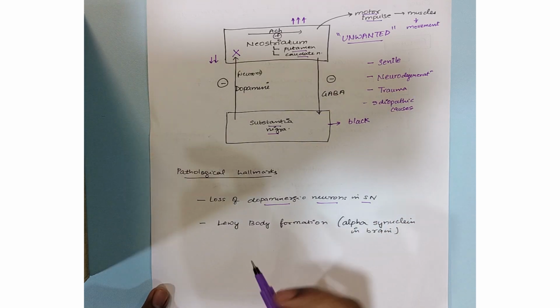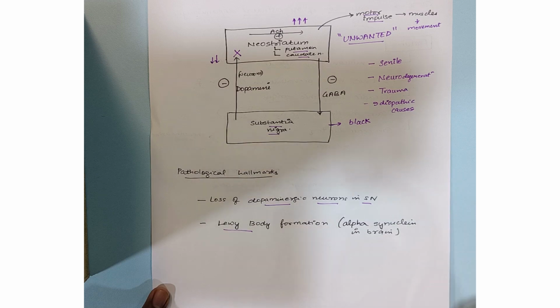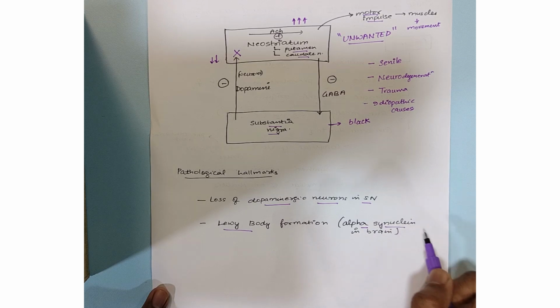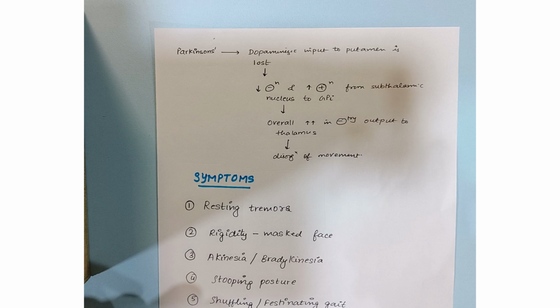The second hallmark being the Lewy body formation. These are basically abnormal proteins known as alpha synuclein, which start accumulating in the brain and which lead to the classical symptoms of Parkinsonism. Always remember, the main function of the basal ganglia is to stimulate the thalamus. But in case of Parkinsonism, this stimulation is withdrawn, because of which the thalamus does not get stimulatory impulses, and therefore there is slow action, slow movements of the muscles.